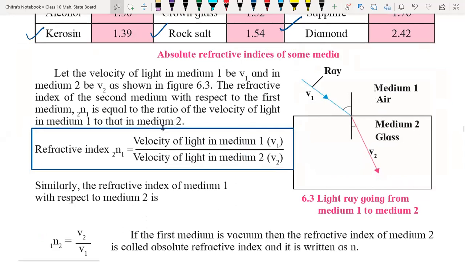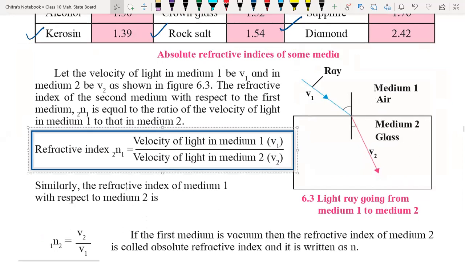It is the refractive index of the second medium with respect to the first: velocity of light in the first medium divided by velocity of light in the second medium. We can calculate by using the velocities. If velocities are given, you just divide them and you will get the refractive index from one medium to other.